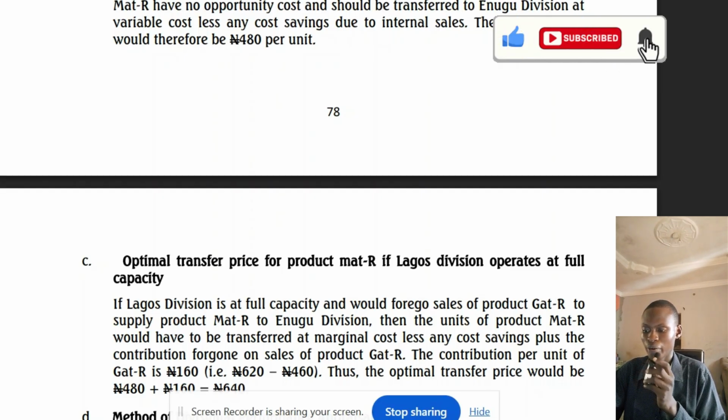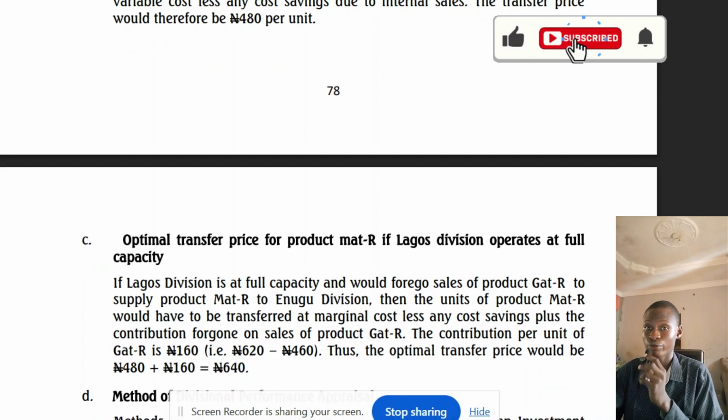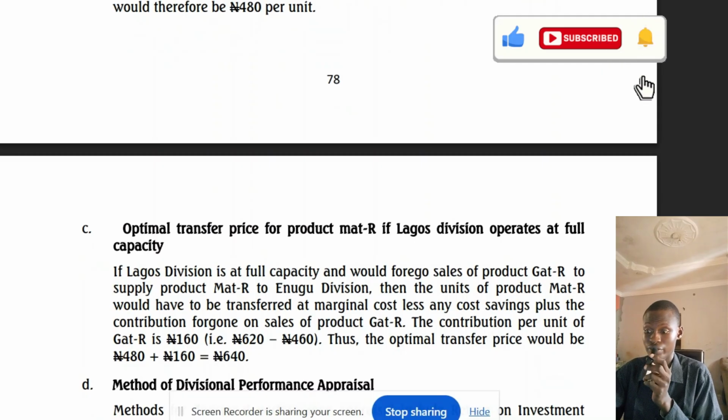So now the contribution per unit, just like I said, is 620, the selling price, minus 460. If you press it in your calculator, you have 160. Thus, the optimal transfer price will be the 480 plus 160, which gives us the 640, as I said earlier.